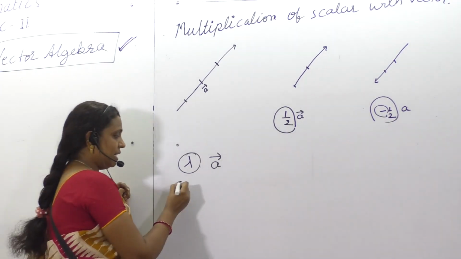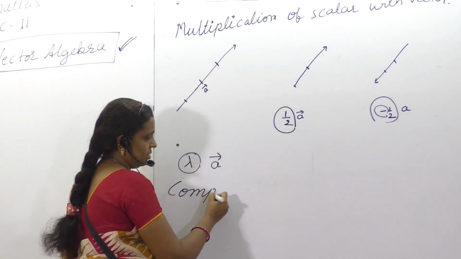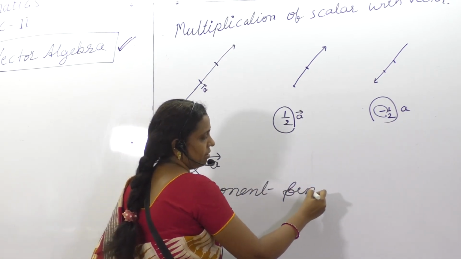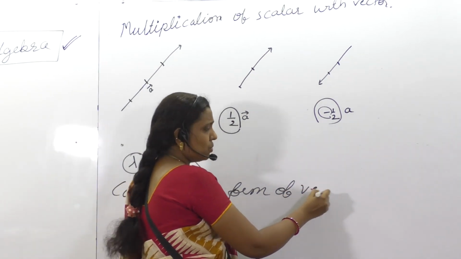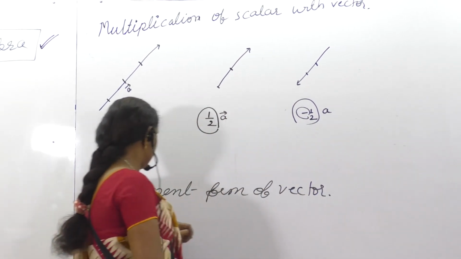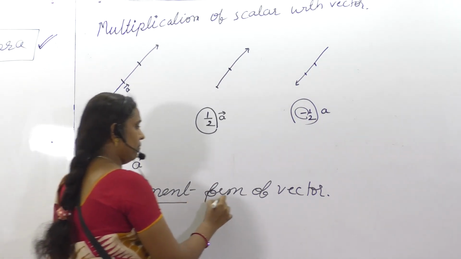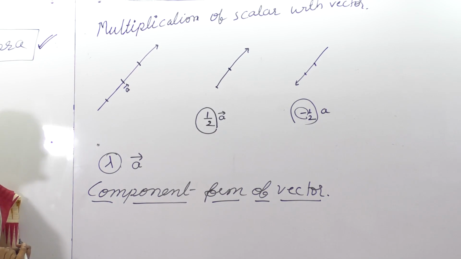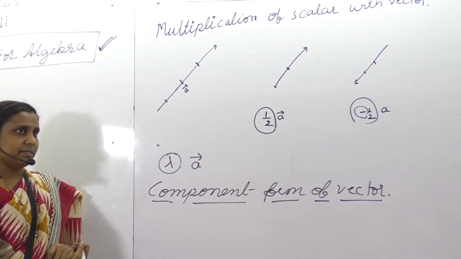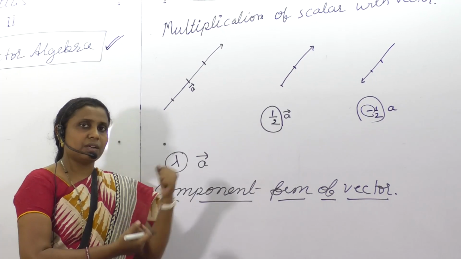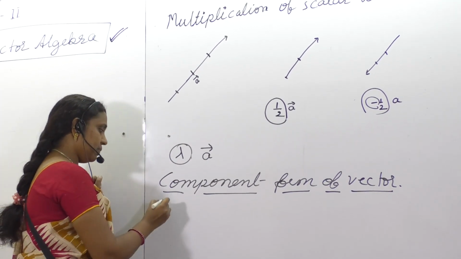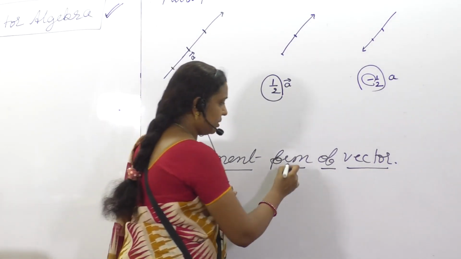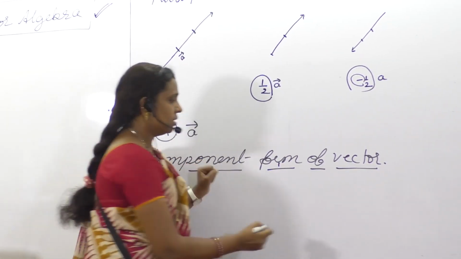Now let me make you understand the component form of a vector. What does it mean? Component form: when you break a vector into its parts, you get the horizontal component and the vertical component. First, let me make you understand the i, j, k form, that will be better. Students, let me explain with respect to 2 dimensions.